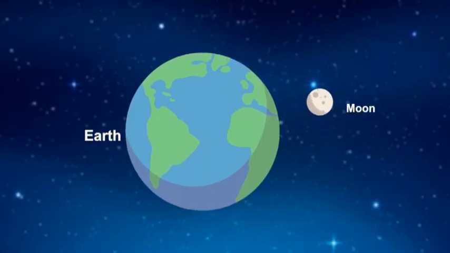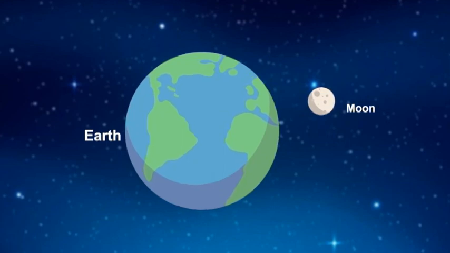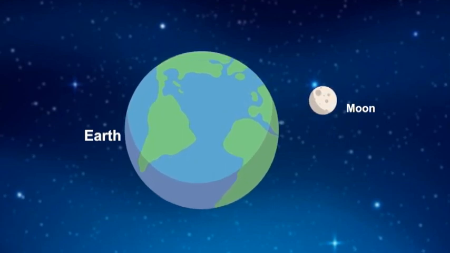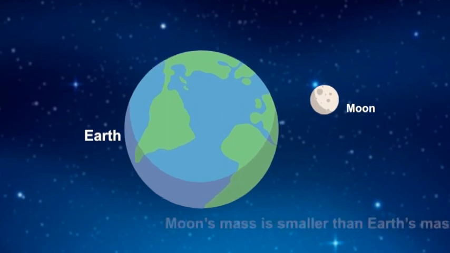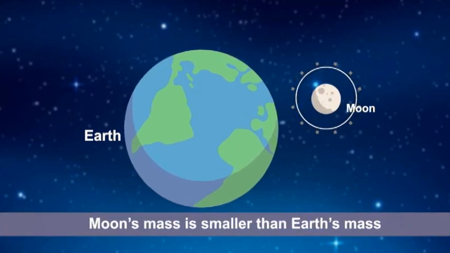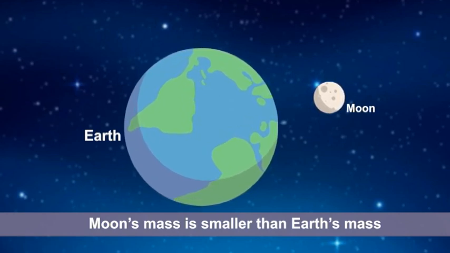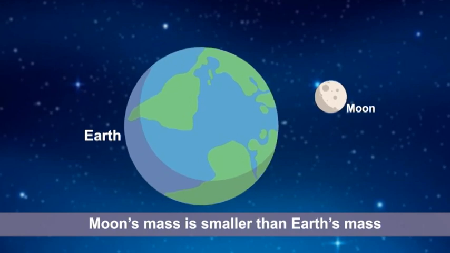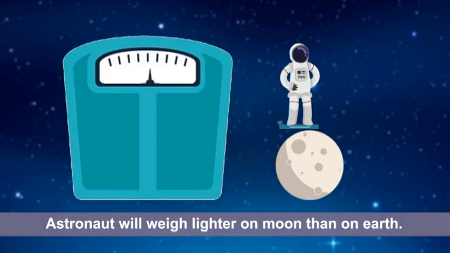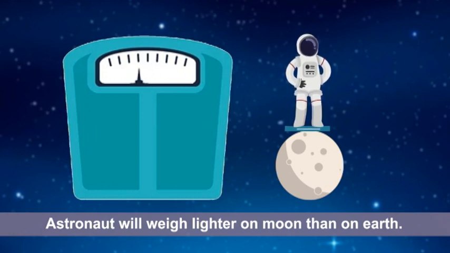If you can recall, anything that has mass exerts an attractive force on other objects. The moon, though lighter than the Earth, has a very big mass and therefore exerts an attractive force on other objects as well. However, the mass of the moon is much smaller than the mass of the Earth, so we can expect that the force exerted by the moon to be weaker than that of the Earth. Therefore, if an astronaut goes to the moon, he or she will weigh lighter there than he or she does here on Earth.